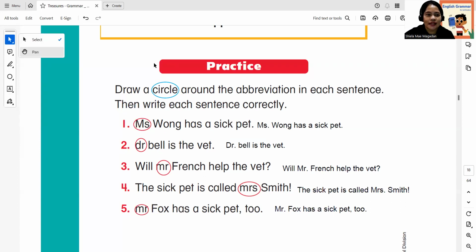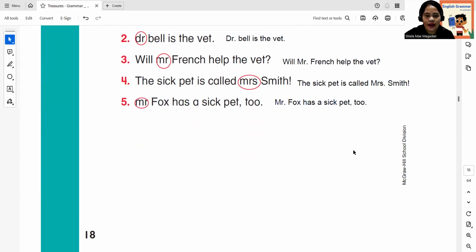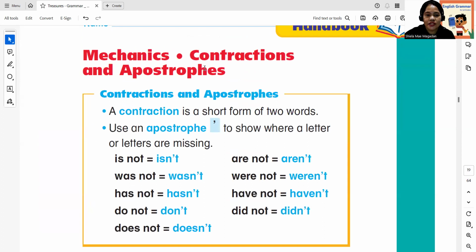Now let's proceed to the next topic that we have. It is contractions and apostrophes. All right. A contraction is a short form of 2 words. Again, short form of 2 words. When we say short form, this one is not 2 words, it is 1 word. It becomes 1 word, and then it's a short form of 2 words.